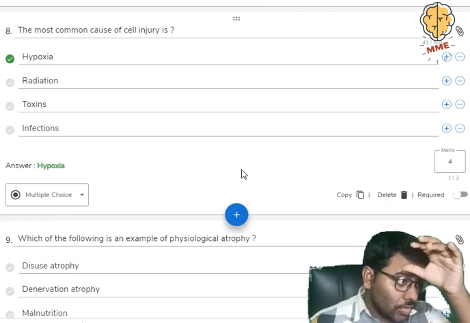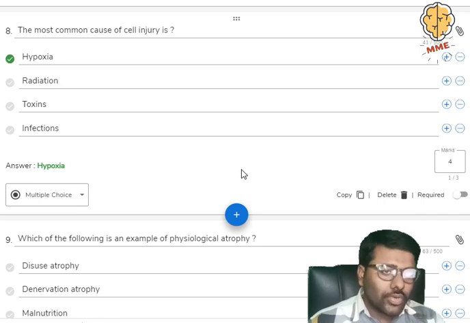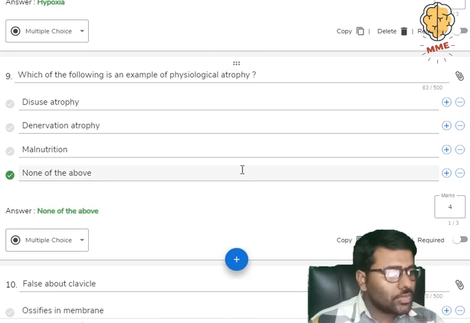So the next question: what is the common cause of cell injury? The common cause of cell injury is hypoxia. Okay, and the next question is on physiological atrophy. One example is physiological. Diffuse atrophy, degeneration, and malnutrition are not examples of physiological atrophy. Physiological atrophy is seen in the case of the thymus.